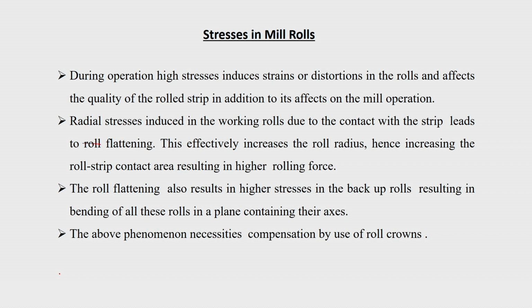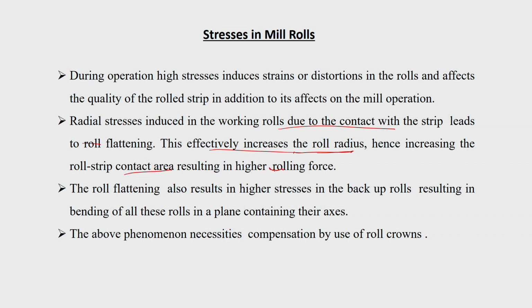So, when you look at the stresses in the mill rolls during operation, how does this come about? High stresses induce strains or distortions in the roll and affect the quality of the rolled strip, in addition to their effect on the mill operation. The radial stresses induced in the working roll due to the contact with the strip lead to roll flattening. This effectively increases the roll diameter. As I mentioned recently, it effectively increases the roll radius and hence the roll-strip contact area, resulting in higher rolling force.